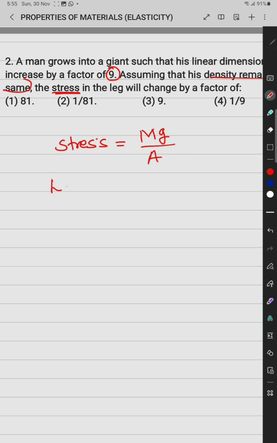All linear dimensions increase by 9 times. Then we know mass equals volume into density, so the mass is proportional to volume.